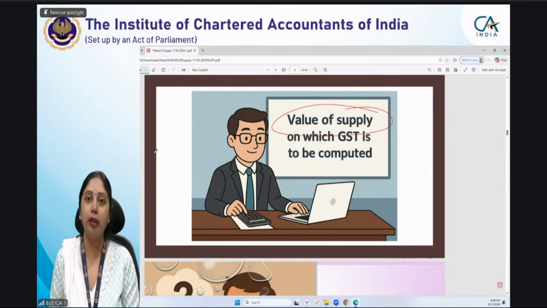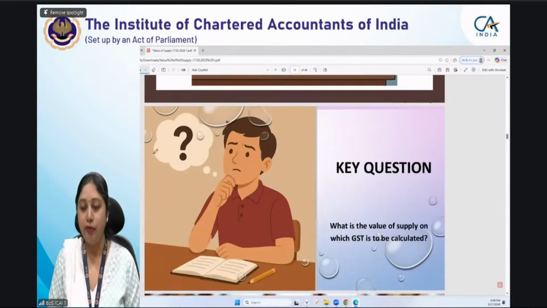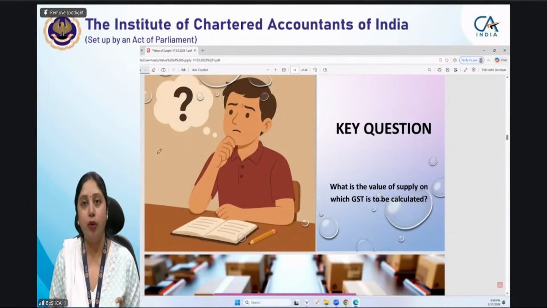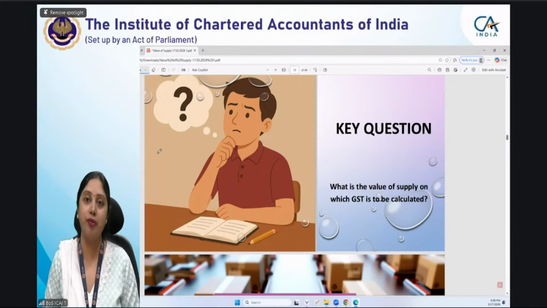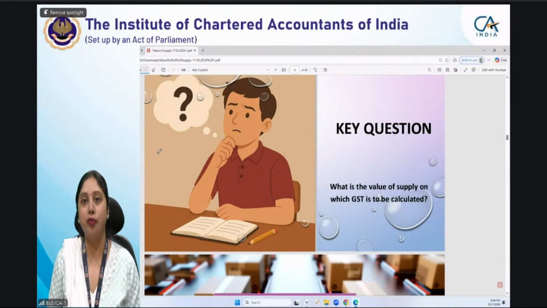You have got a clear idea of this chapter in the previous class. Today we will first have an overview of the provisions done in the last class, and then we will see some examples, MCQs as well as questions. If time permits, I will also tell you how you have to present these answers in the examination, because you know the provision, but how you present it in the exam is also very, very important.